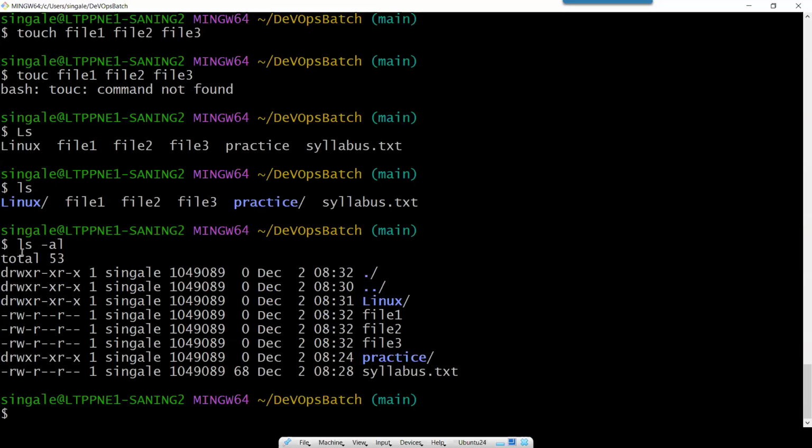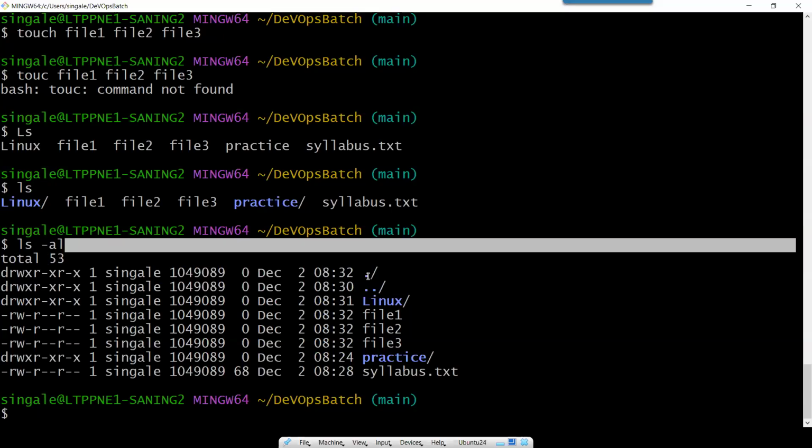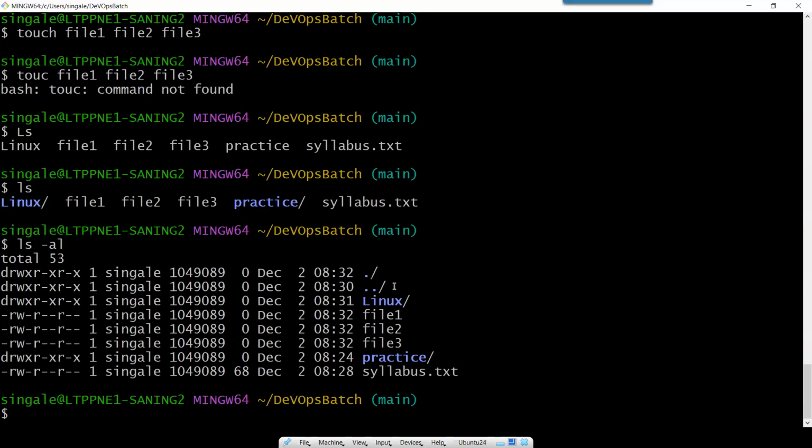But now here, if I use ls -al or ls -la, I am able to see these two extra files or folders. So now here, in a graphical user interface, we can see the icons and we can understand these are the files and these are the folders. But here it is a little bit difficult because we are used to the graphical user interface.